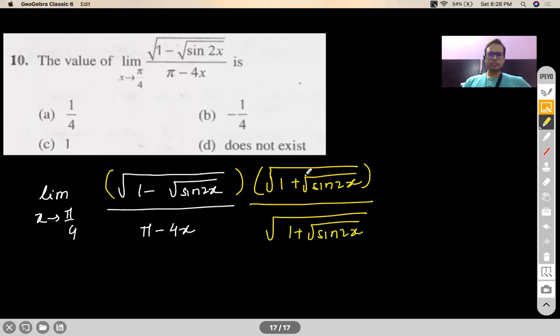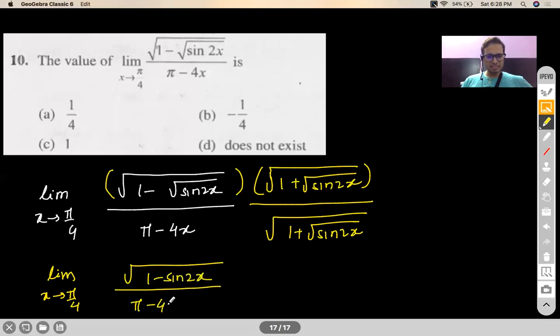Okay, so this guy will go inside and create a lot of damage. So this will go inside and become 1 minus square of this under root term, which is 1 minus sine x. No problem with that.